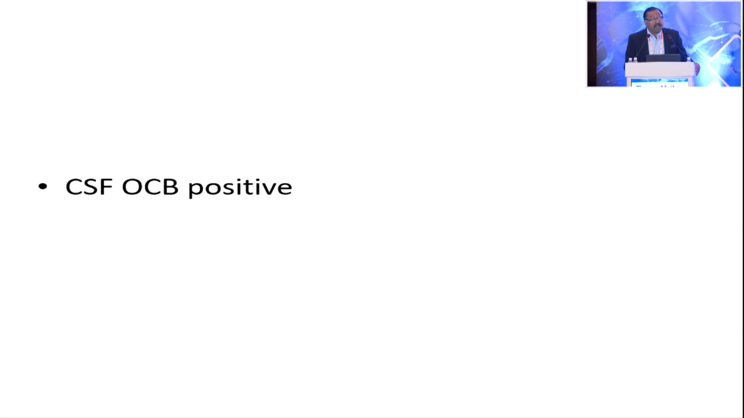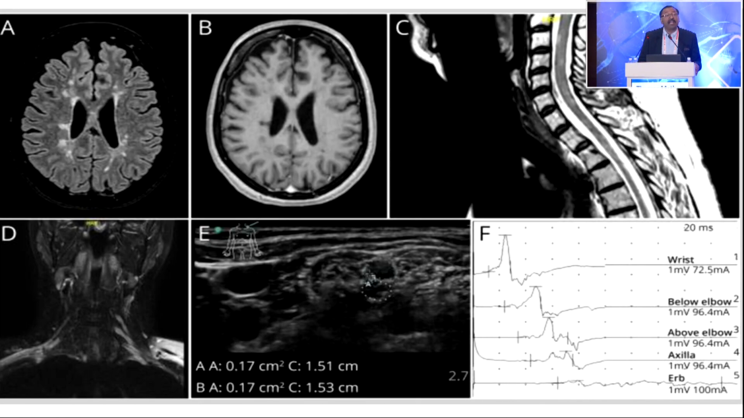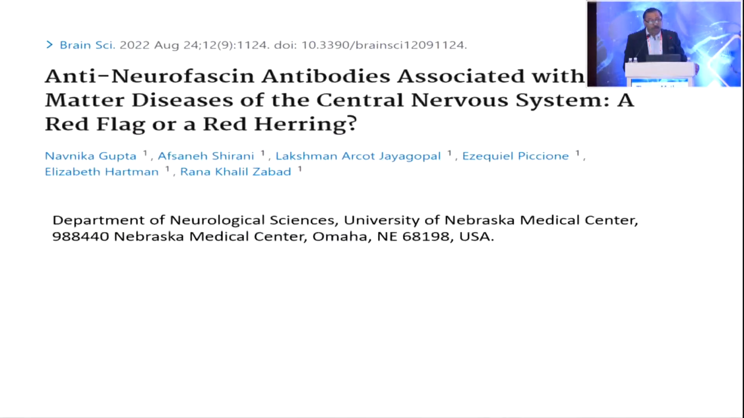They did CSF OCB, which was positive, and they did further studies and found hypertrophic roots, which are thickened roots, and then there is conduction block and temporal dispersion, suggestive of a combined central and peripheral demyelination due to anti-neurofascin 155 antibodies. So this is a case in neurology, neuroimmunology, and neuroinflammation.